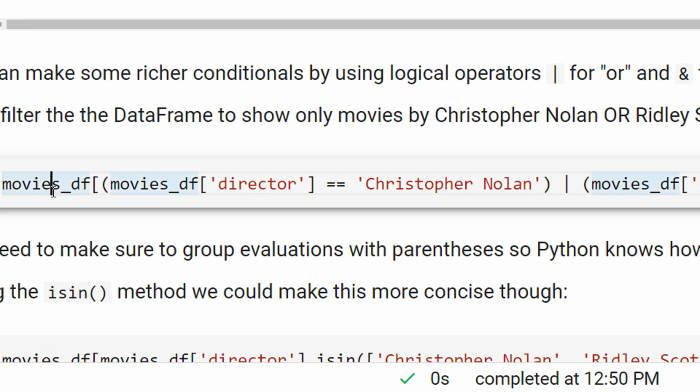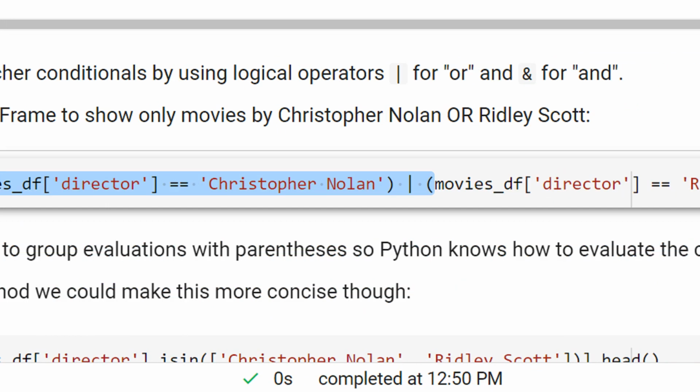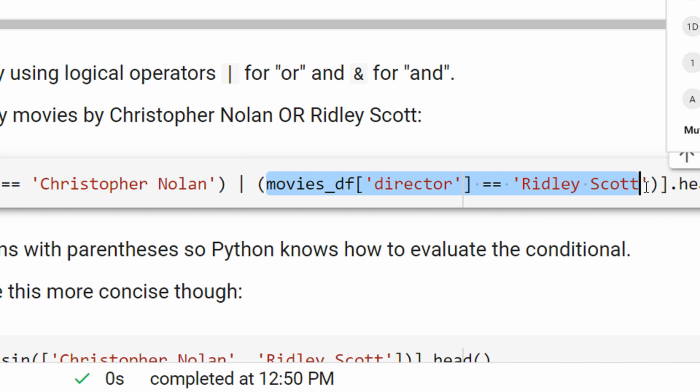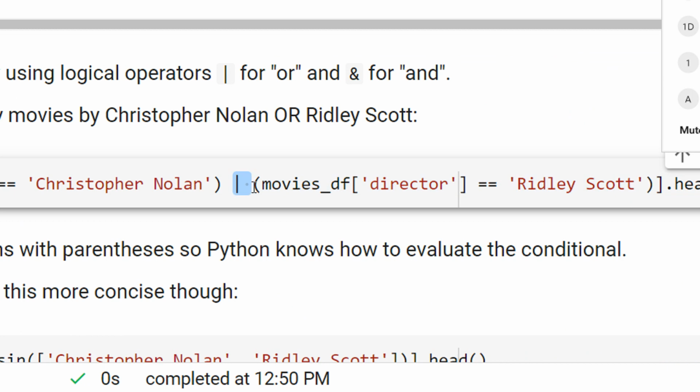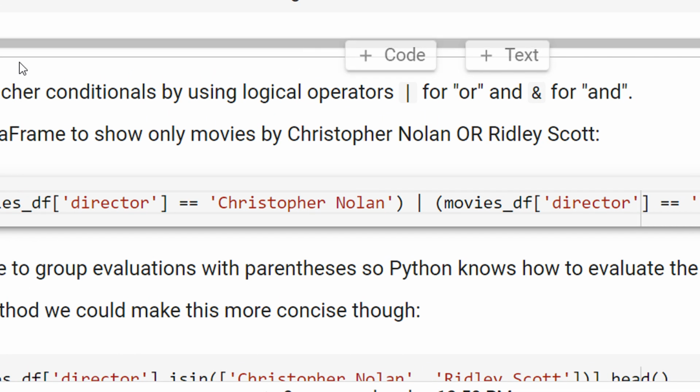So I'm selecting those movies which are directed by Christopher Nolan or the movies which have been directed by Ridley Scott, right? So you can see this or operator. If you remember your C code, you had used the same programming logic. You had used the same or operator basically. The difference was in C you had to use a double pipe. Here it's only a single pipe, right? So let us see the output.